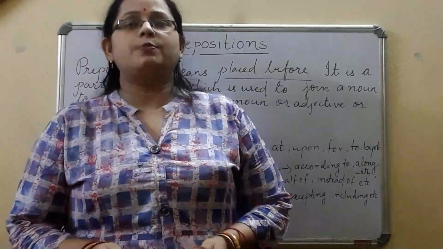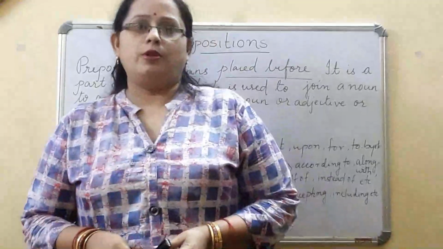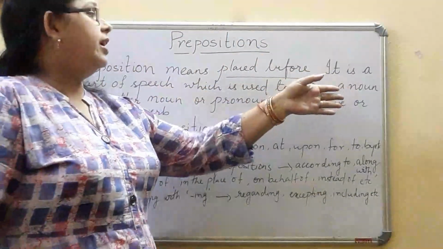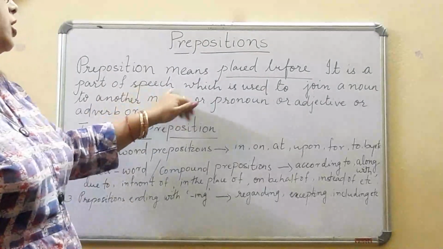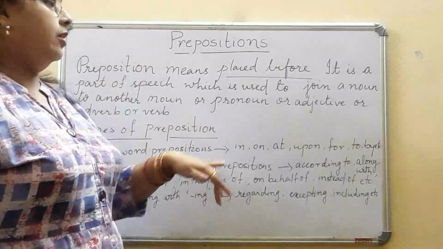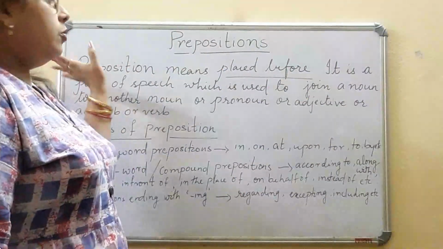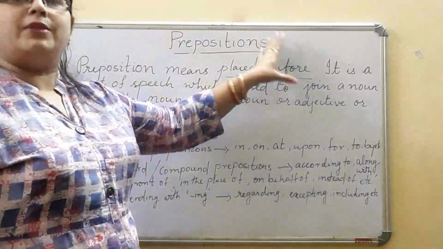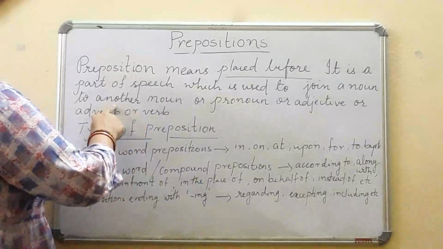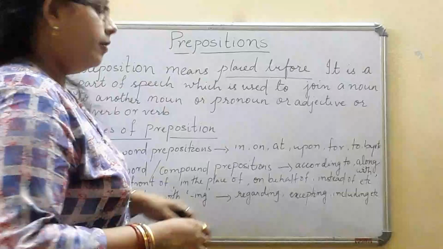Now actually what does preposition mean? Preposition means something placed before. As our definition goes here, preposition means placed before. It is a part of speech which is used to join a noun to another noun or pronoun or adjective or adverb or verb. So we should remember prepositions mean something that is placed before a noun which joins. It is a connectivity of a noun with another noun or pronoun or adjective or adverb or verb.